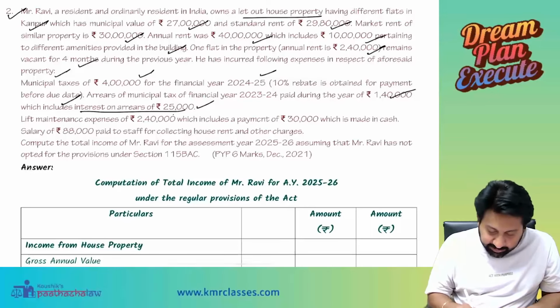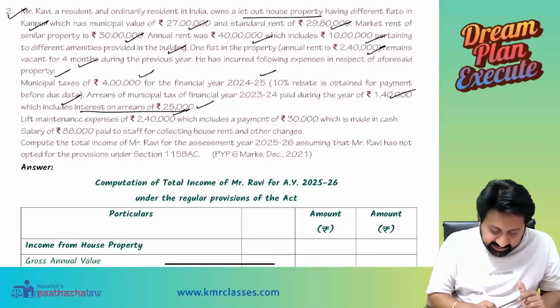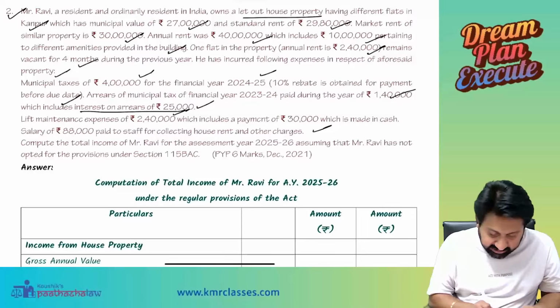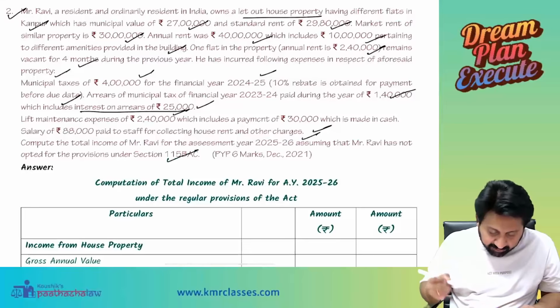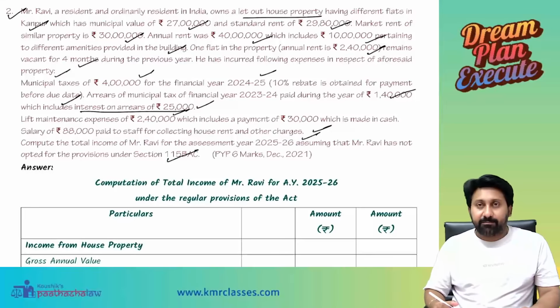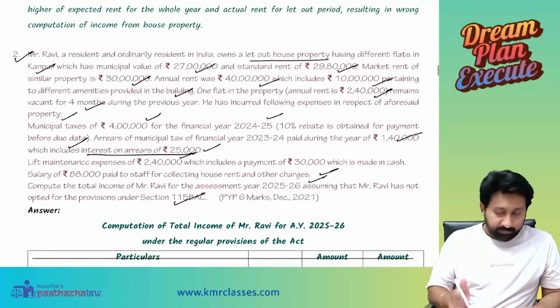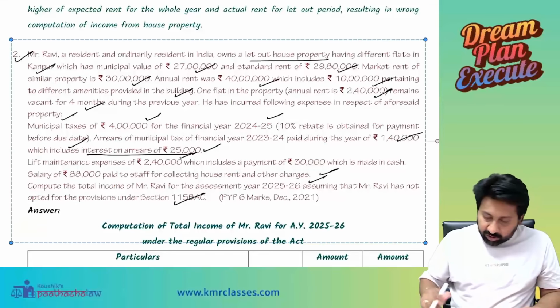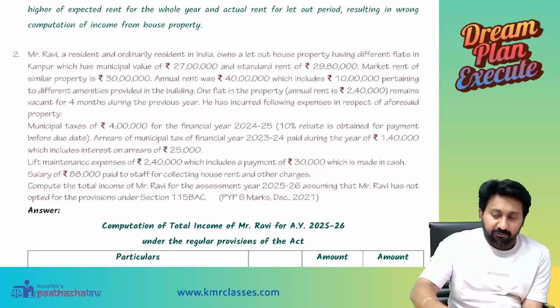Lift maintenance expenses 2,40,000, which includes 30,000 of payment made in cash. Salary 88,000 was paid to staff for collecting house rent and other charges. Compute the total income of Mr. Ravi for the assessment year 25-26, assuming that Mr. Ravi has not opted for 115BAC. Very, very good question. Try solving it, 3 minutes time. Roughly you do, I will show you the fair answer.